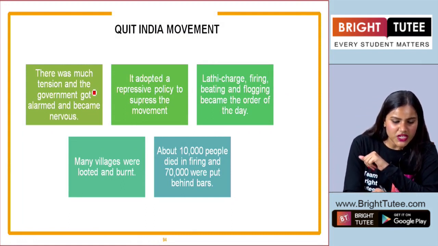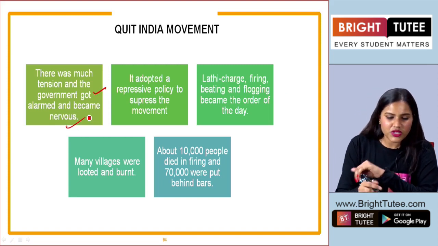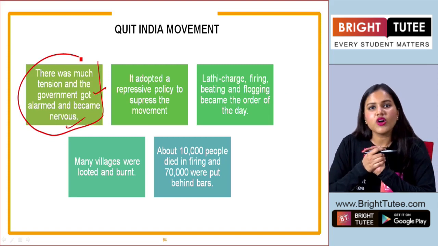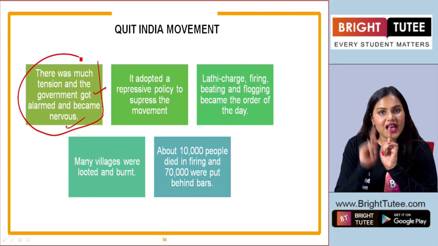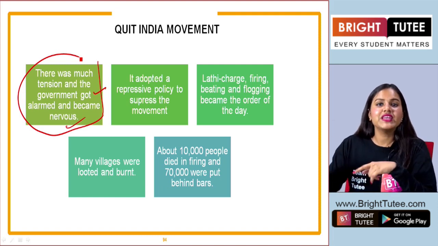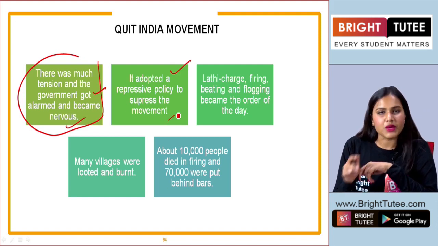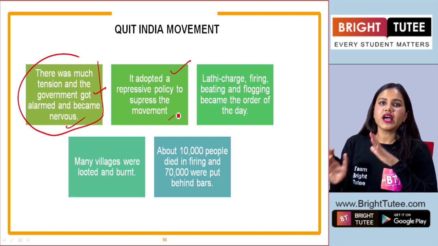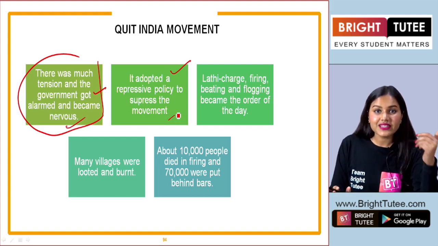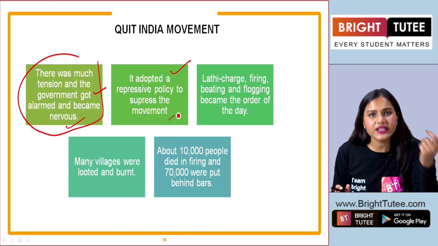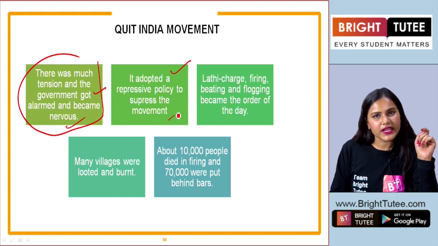Now there was so much tension that the government got alarmed and became nervous. It is quite possible, students, that the government got nervous and did not understand what to do. Because remember, at the same time, they were in a war with their enemies. So it adopted a repressive policy to suppress the movement. Here they had to tackle the Indians somehow. So all these repressive measures were taken against the Indians who were trying to create chaos, who were trying to follow the violent path in this Quit India movement.